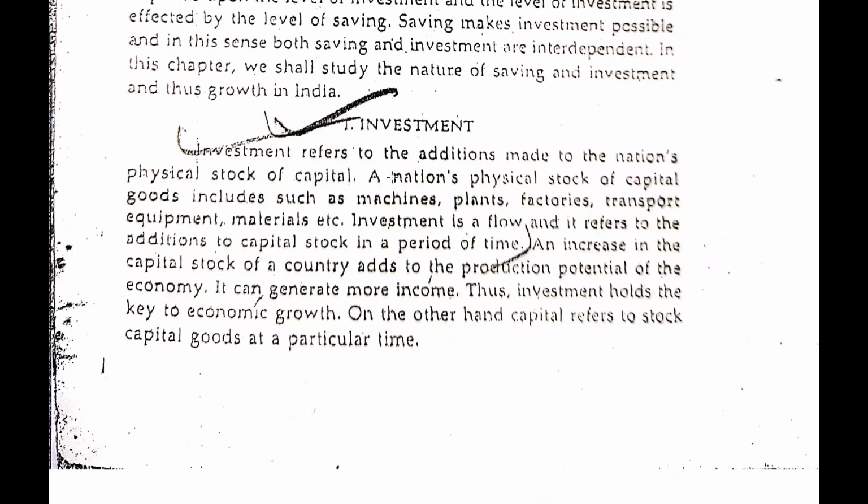Investment refers to the addition made to the nation's physical stock of capital. A nation's physical stock of capital goods includes machines, plants, factories, transport equipment, material, etc. So guys, what is investment? Whatever the saving of the people is, in countries like India or whatever the country is, there are three different sectors of saving.